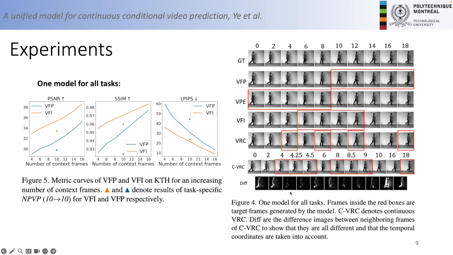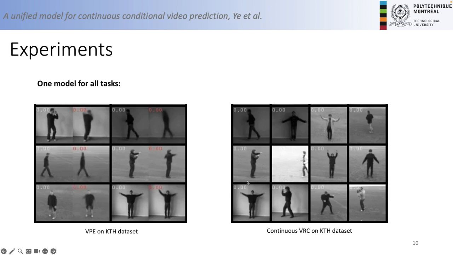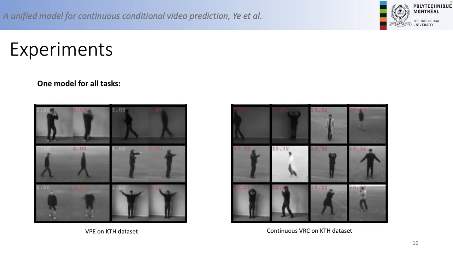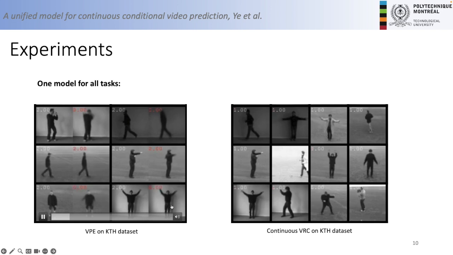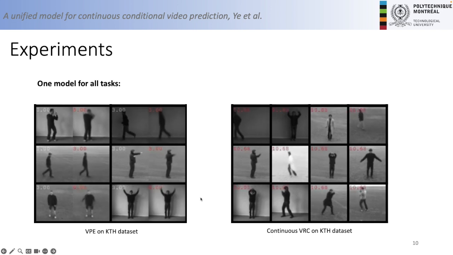And in Figure 4, we show that we can predict frames at any given temporal coordinates, even if they don't exist in the training dataset, for example, 4.25 or 4.5. So here are some video examples for the video past frame extrapolation and continuous video random frame completion tasks.